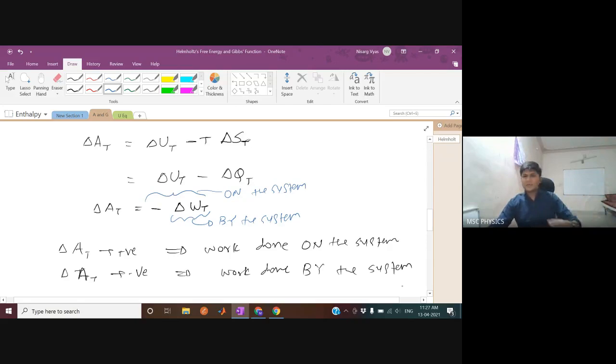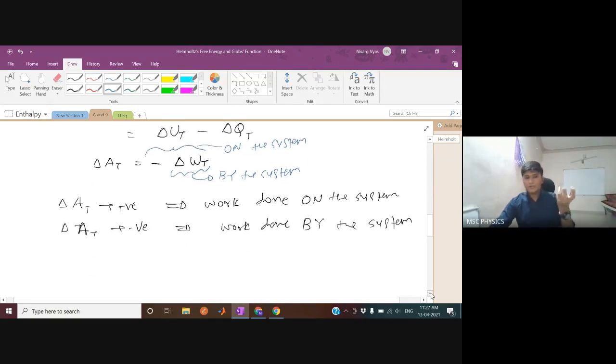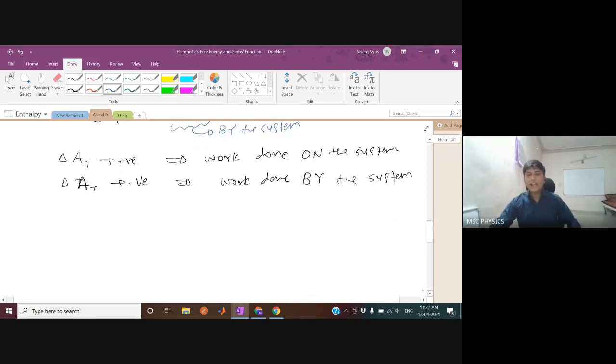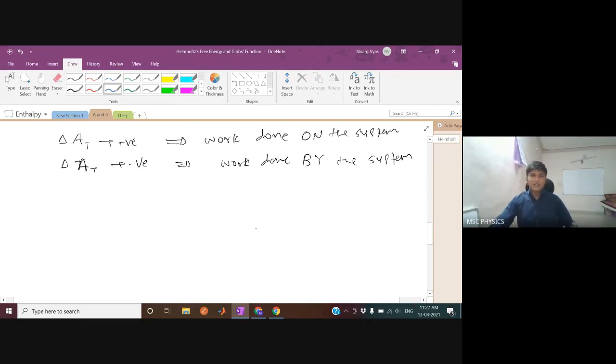So if you do work on the system, its Helmholtz free energy will go up. So Helmholtz free energy is directly nothing else but the work done in isothermal processes, of course. In isothermal processes, the go-to guy for us for problem solving is this Helmholtz free energy. Okay, now let's talk about something else.